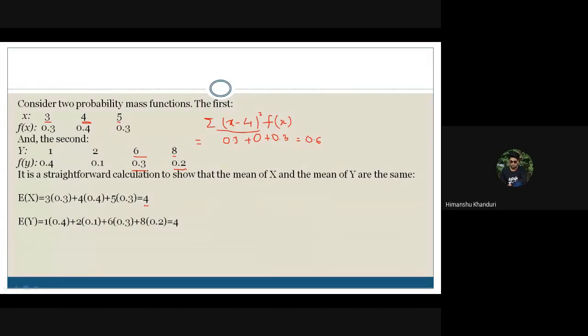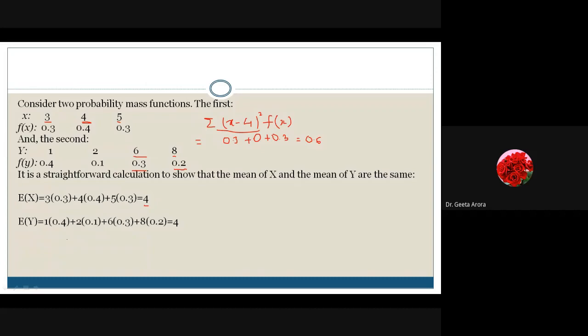Ma'am, y has more variation. Y has more variation. What value are you getting? 2.9, ma'am, in the case of y. 2.9. Let's see what others are getting. Others, please also try. It's just so simple.